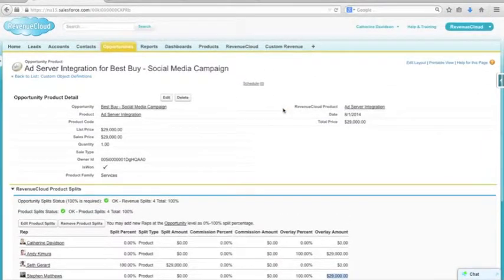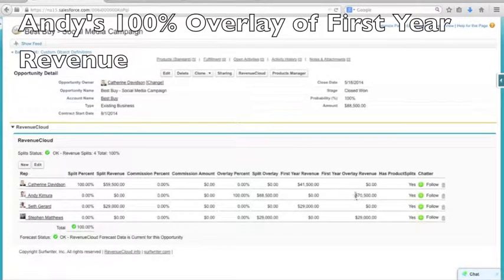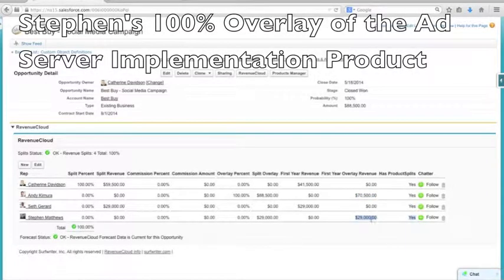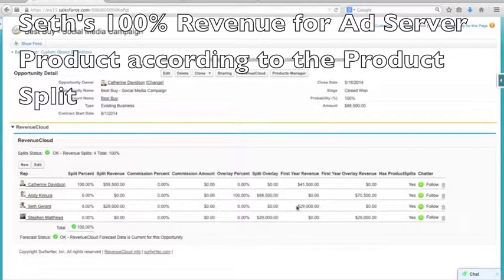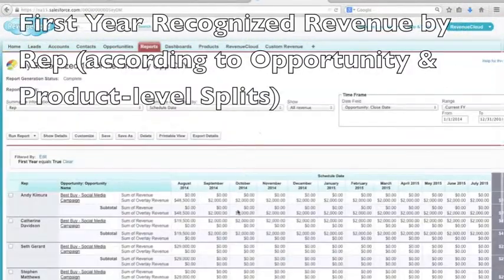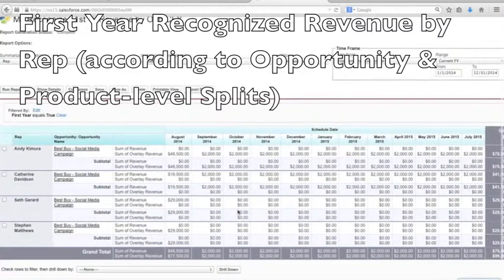Navigating back up to the opportunity level, we can see that the custom summary fields now reflect the revenue and overlay adjustments from the product split. Andy's 100% overlay of first year revenue, Steven's 100% overlay of the ad server implementation product, Seth's 100% revenue for the ad server product according to the product split, and we can see that Catherine owns the value of all of the other products. Now we can see that the first year recognized revenue by rep report is revealing the results of the product split.